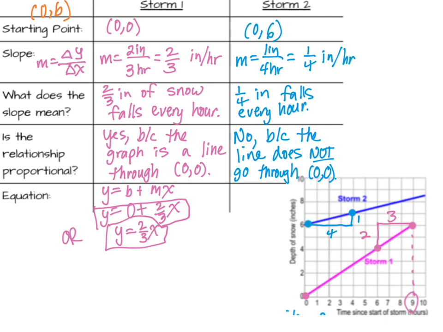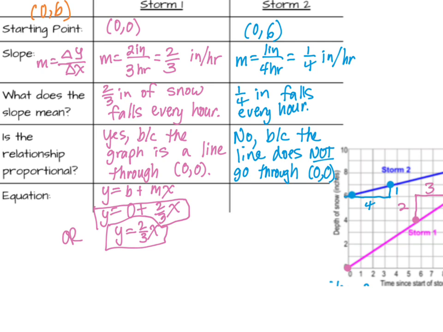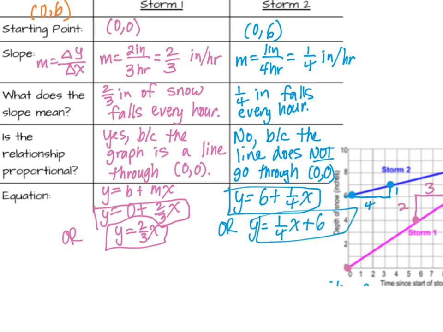And let's make some room here to write the equation. So again, we'll say y equals b, b is here, 6, plus mx. m is 1/4. So I get y equals 6 plus 1/4 x. Or if I use the other pattern, I get y equals 1/4 x plus 6. And those are both good.